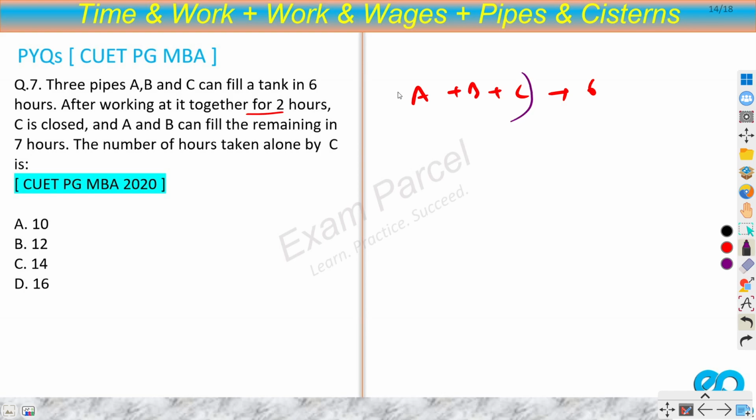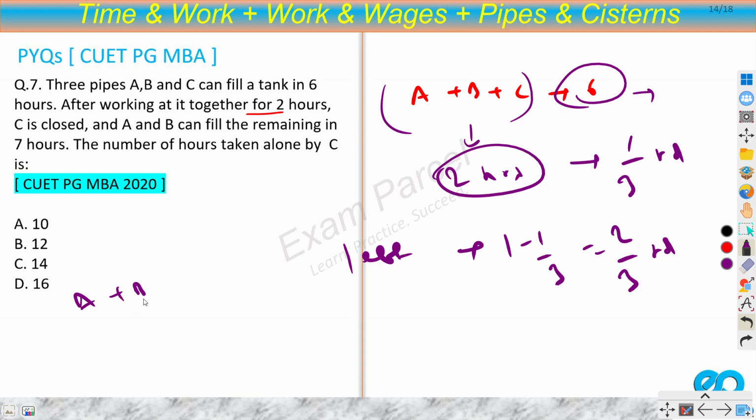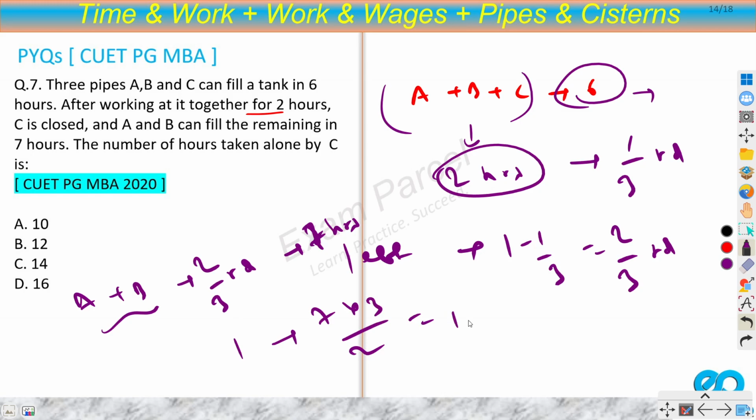So all three worked for 2 hours. Now in 6 hours they can fill the complete tank, so in 2 hours they will fill 1 by 3rd, right? So what is left? Left is 1 minus 1 by 3, so that is 2 by 3rd of the tank. So A plus B fill 2 by 3rd in 7 hours, right? So what will be the time taken for the complete one? So that will be 7 into 3 by 2, so that will be 10.5, right? So the number of hours taken alone by C is.